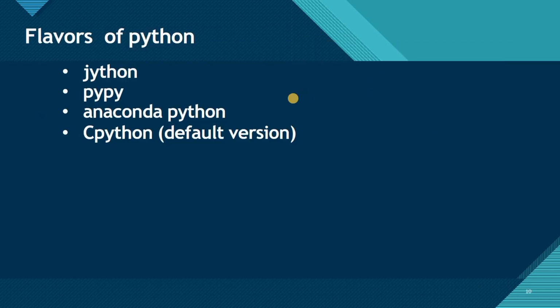So let's talk about the flavors of Python. Basically we have 4 types of flavors of Python. By default you will be having CPython, and we will also learn CPython only. And there are JPython, PyPy, and Anaconda Python. So these are basically the flavors of Python.